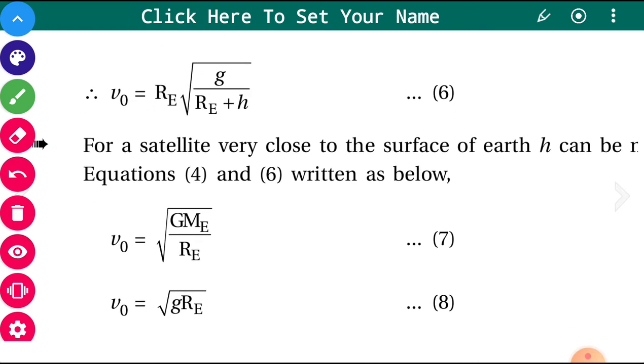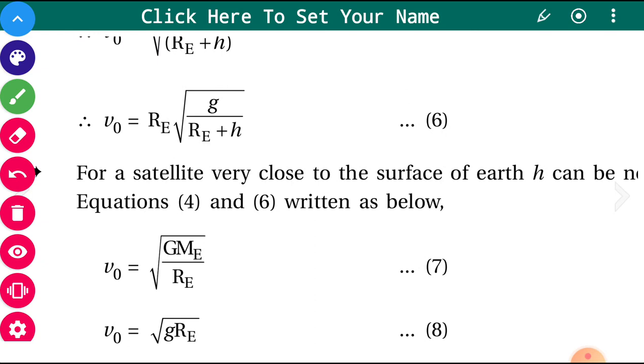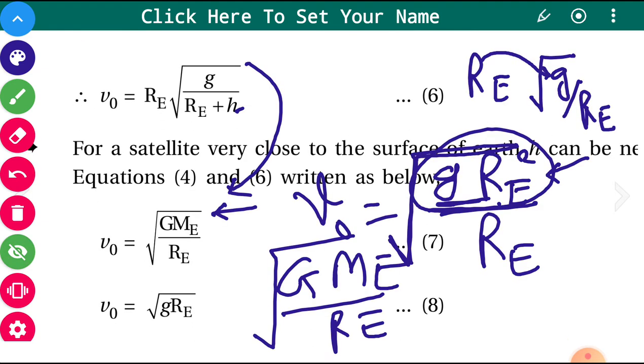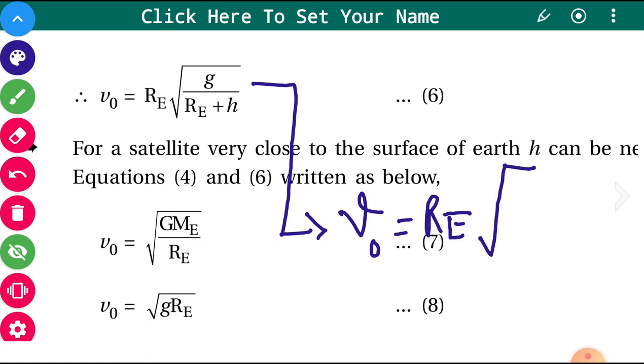It can also be written this way, under root gRe, which I have explained. If you want to simplify, v0 is equal to Re under root g upon Re, because height is 0, the satellite is very close to the surface of the earth.